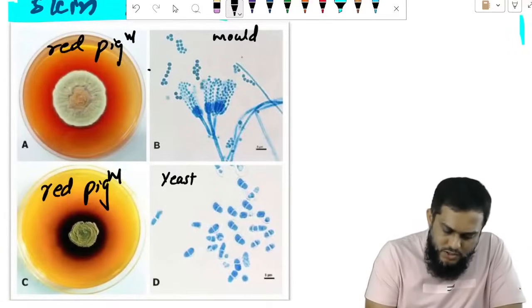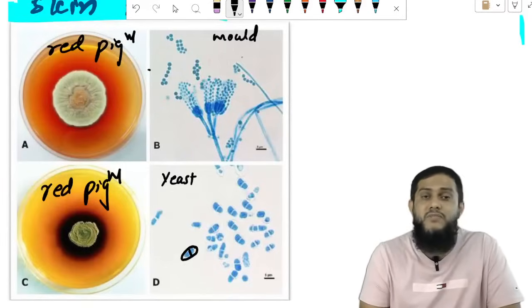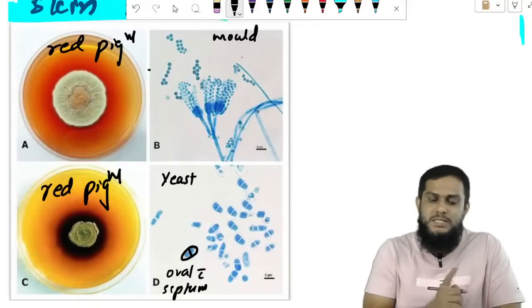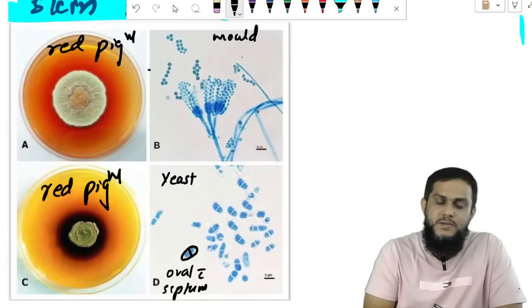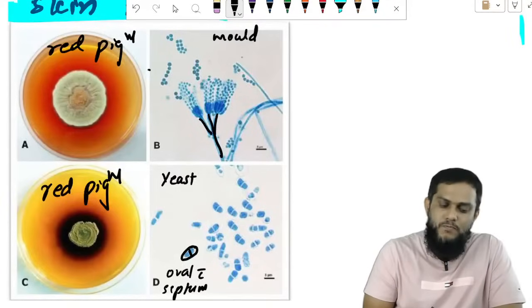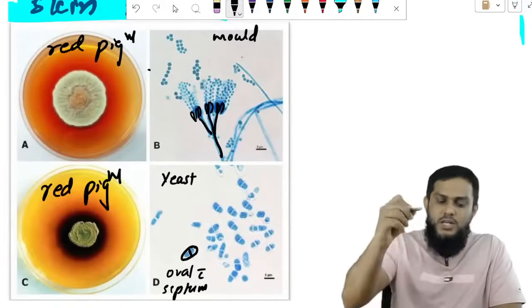In the yeast form, what do you see? I see oval shaped yeast cells with a septum. Oval shape with a septum confirms Talaromyces. Here what do you see? I see a branching conidiophore. So these are phialides, and those lines are conidia.